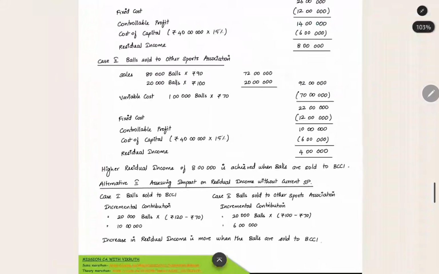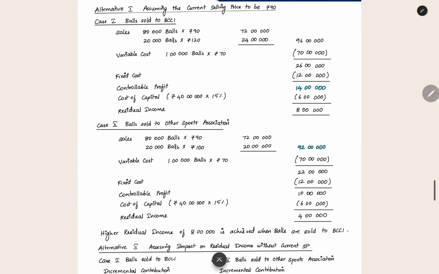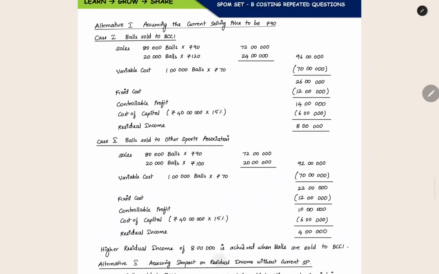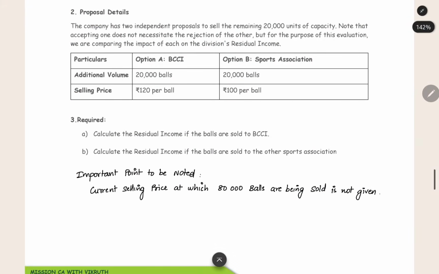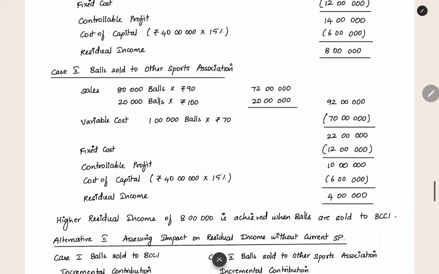Now, comparing the residual income for both options: in the first option, it is 8 lakhs. In the second option, it is only 4 lakhs. So you get the higher residual income only when you sell to BCCI. They have asked for the residual income when selling to BCCI, which is 8 lakhs, and when selling to the other sports association, which is 4 lakhs. So this is the answer we found.